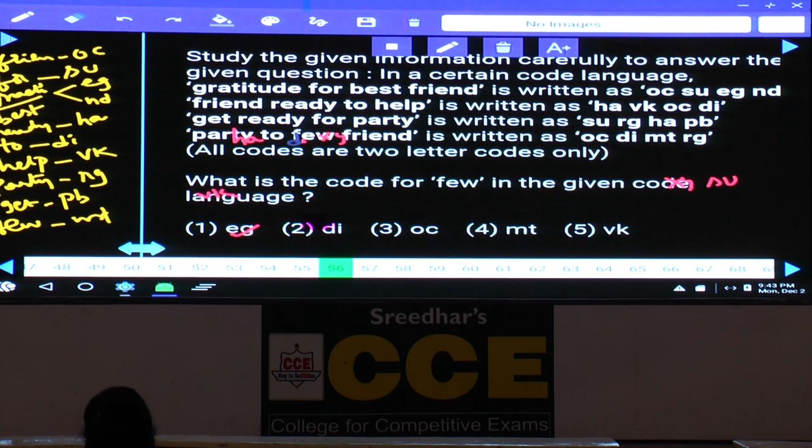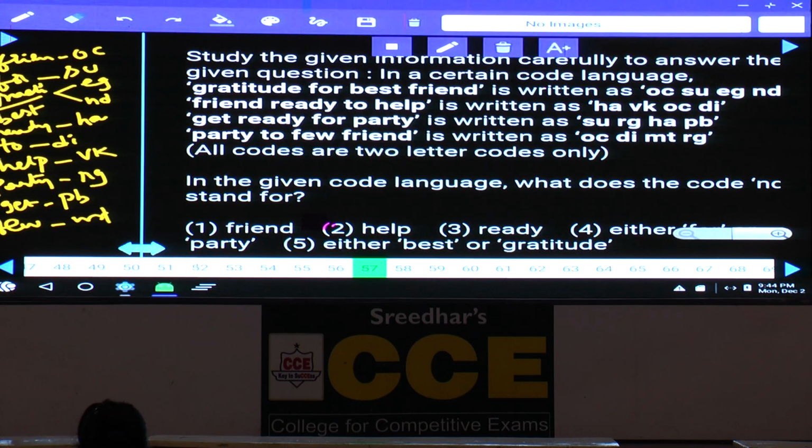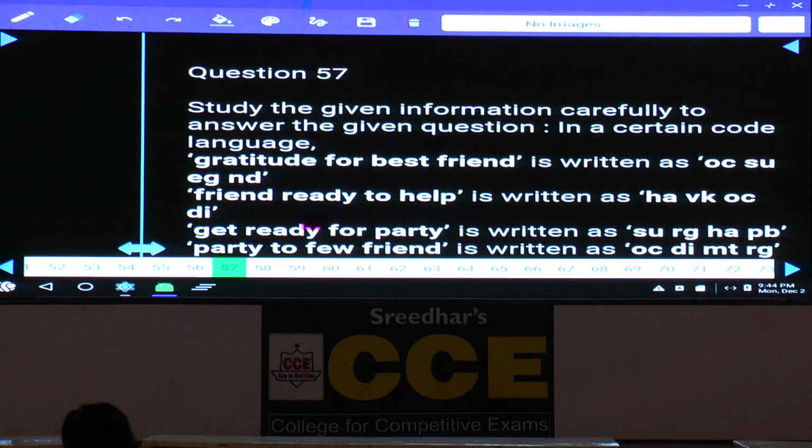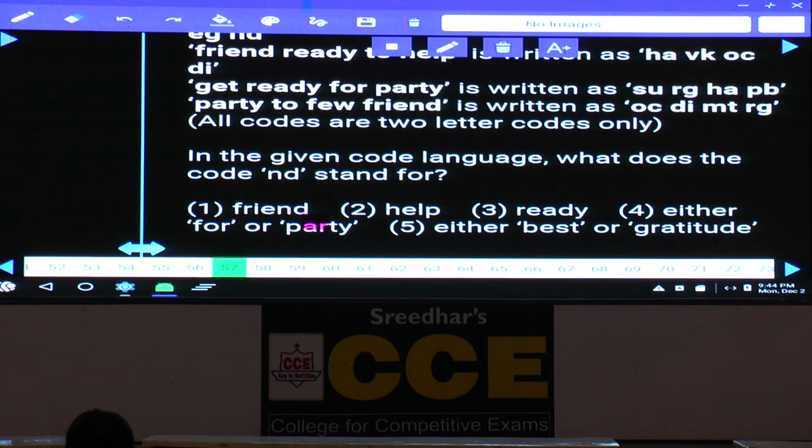Then coming to question number 56. What is the code for "few" here? Empty, that is choice 4. Then 57. In the given code language, what does the code ND stand for? Either "great" or "best", and it is given in which choice? Either great or best, choice 5. Now this is about question number 57, it is choice 5.